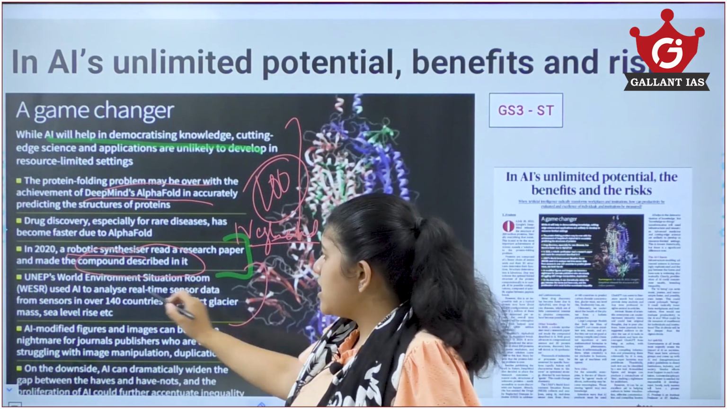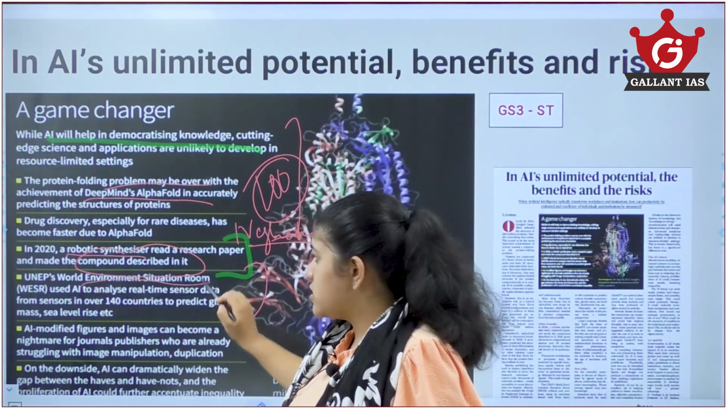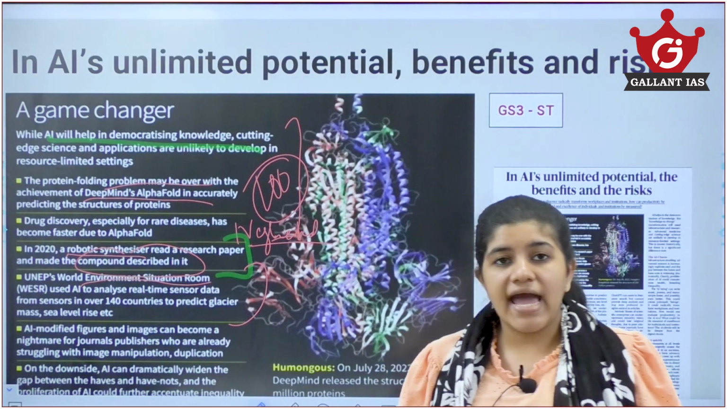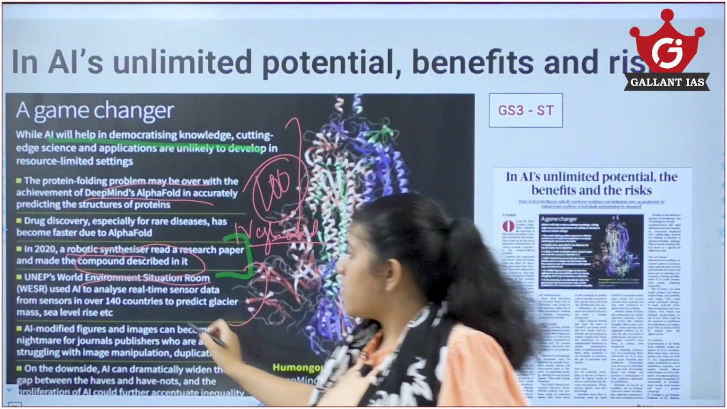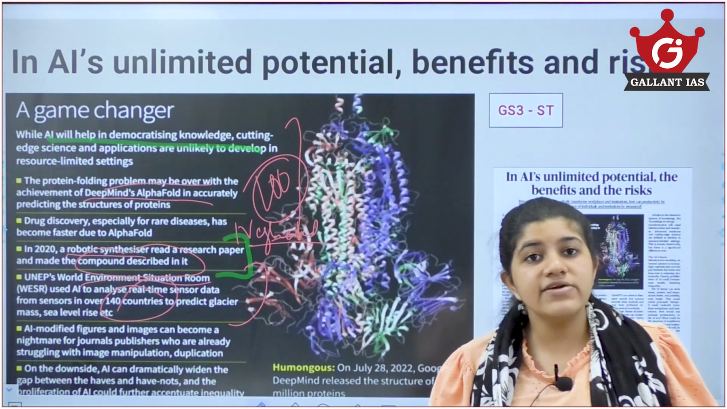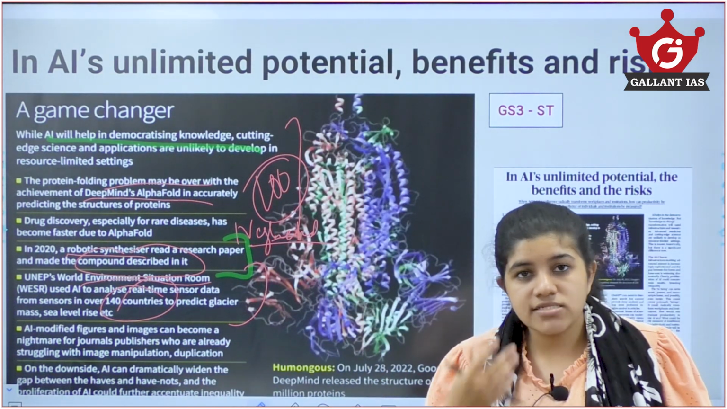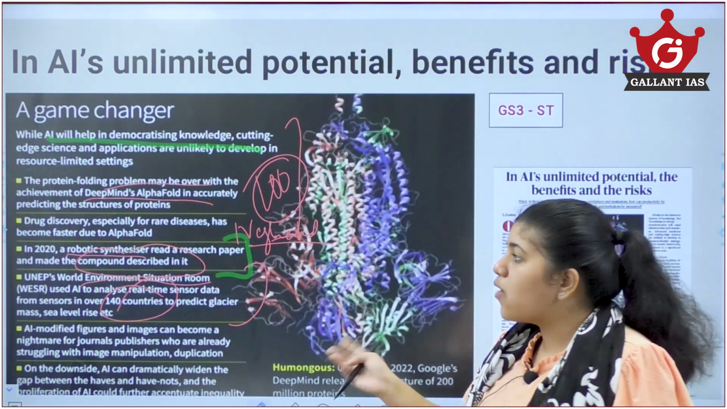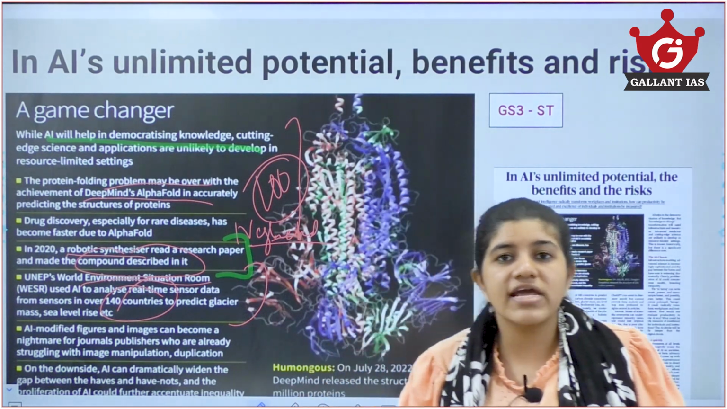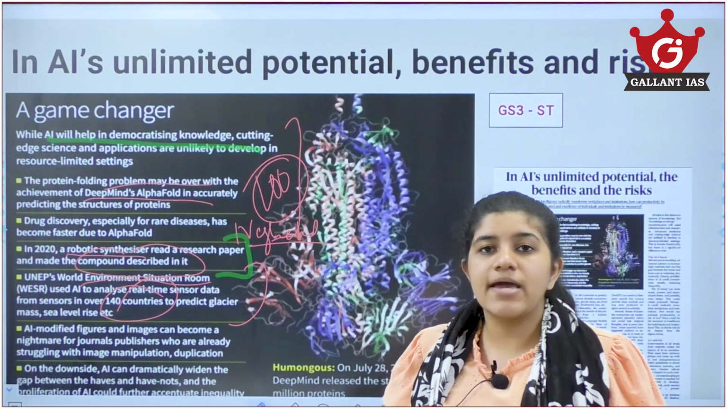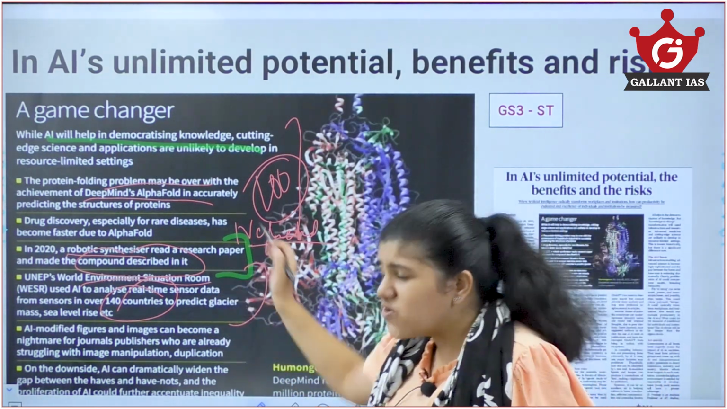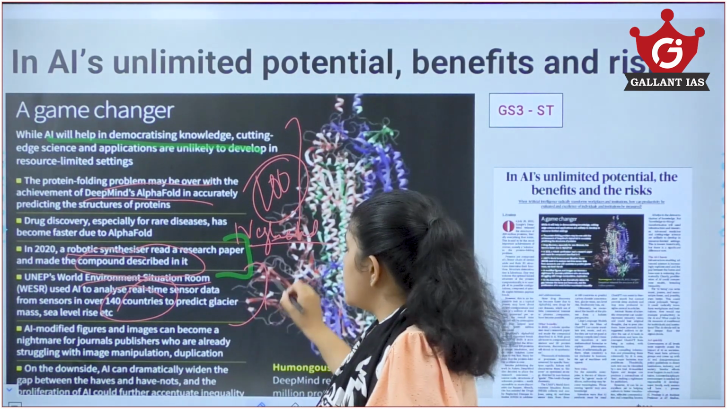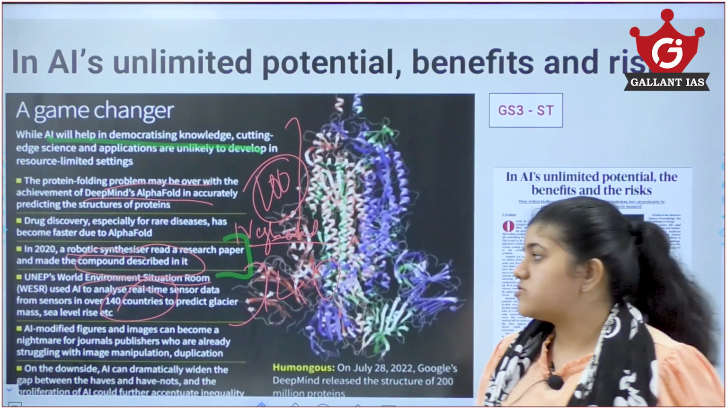Now UNEP's World Environment Situation Room also uses AI, artificial intelligence, to analyze real-time sensor data from about 140 countries, to analyze sea level rise, temperatures, how they would affect the melting of glaciers, how they affect the climate of the world, and so on. All of this could be analyzed by artificial intelligence. The units are present in about 140 countries.